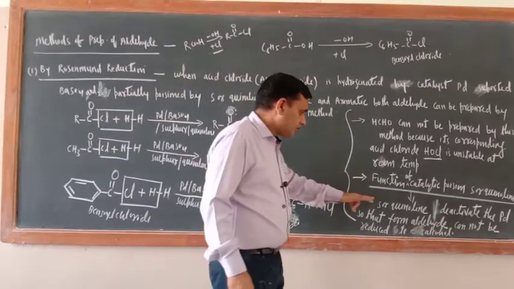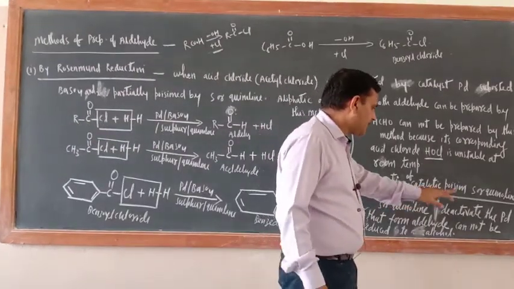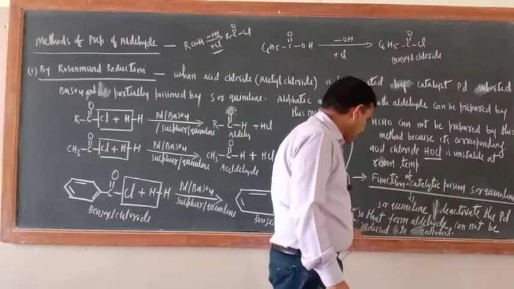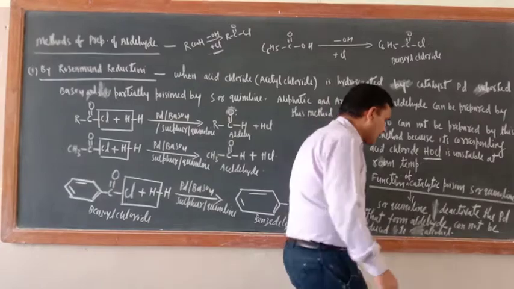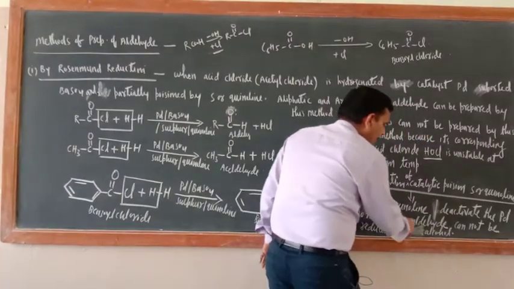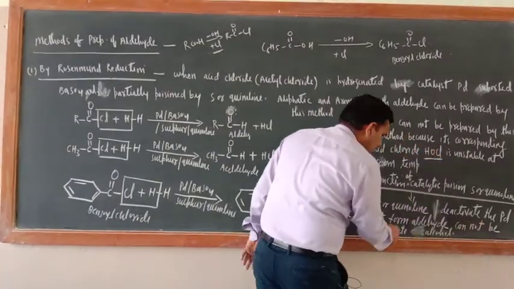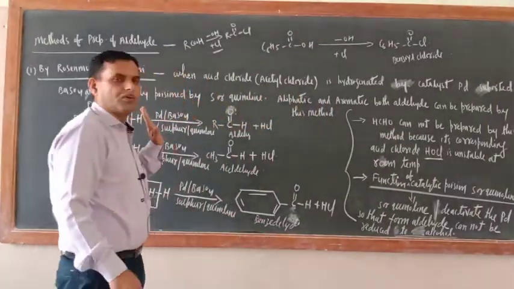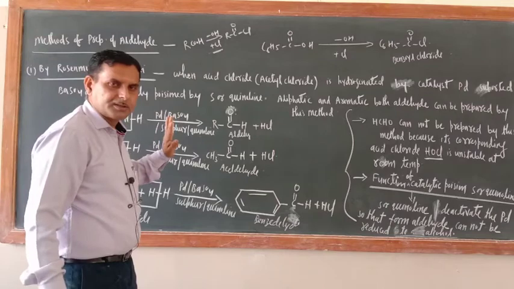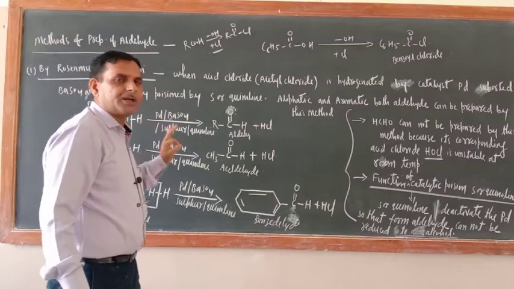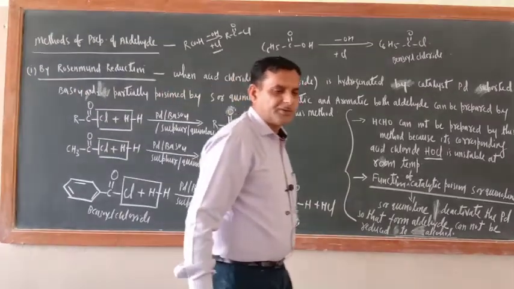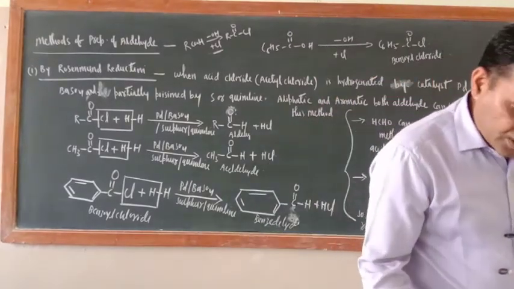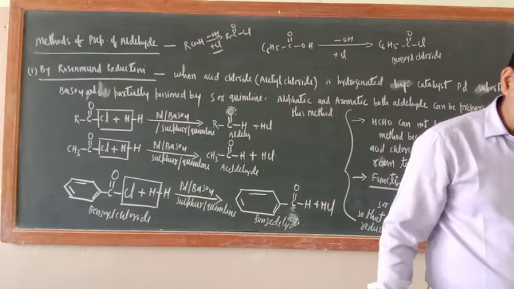So the sulfur or quinoline deactivates the palladium so that the formed aldehyde cannot be reduced to alcohol. Have you got it or not? This is the function of the catalytic poison sulfur and quinoline. So Rosenmund reduction is over. Next one is from nitriles and esters.